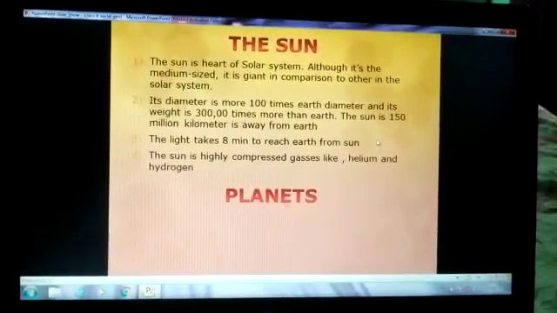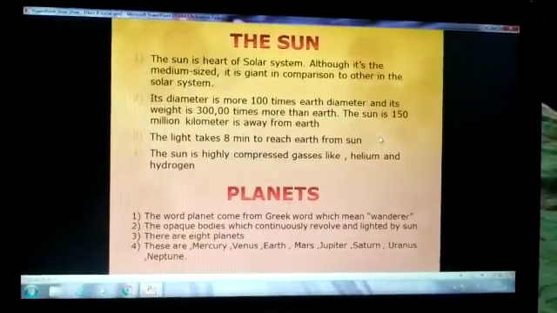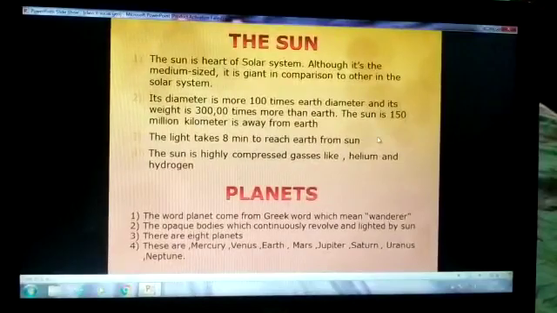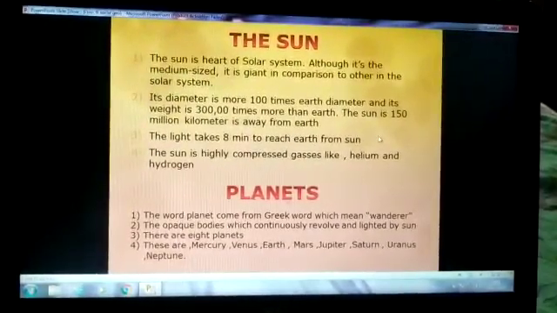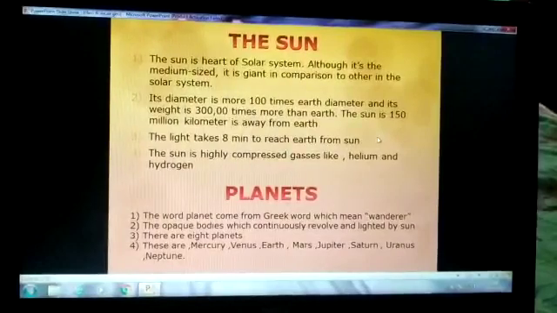Now another member is the planets. The word planet comes from the Greek word which means the wanderer, the opaque bodies which continuously revolve and are lighted by the sun. There are 8 planets. These are Mercury, Venus, Earth, Mars, Jupiter, Saturn, Uranus, Neptune. Pluto was there, but it has come under the category of dwarf planet.